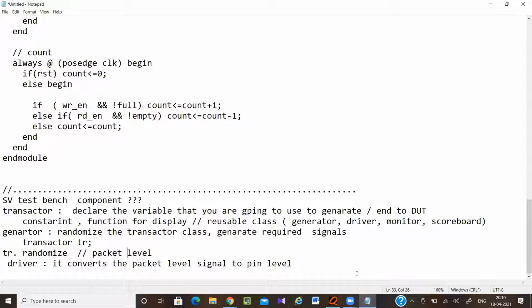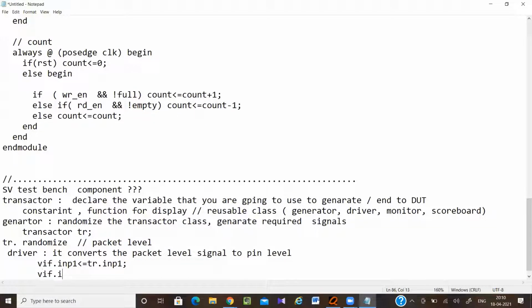So how do we normally do packet level to pin level? If you have seen the testbench code, you have seen something like this is my interface: interface dot input one equal to transactor dot input one.